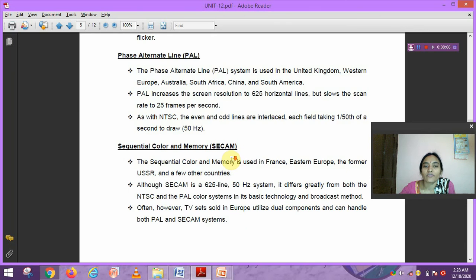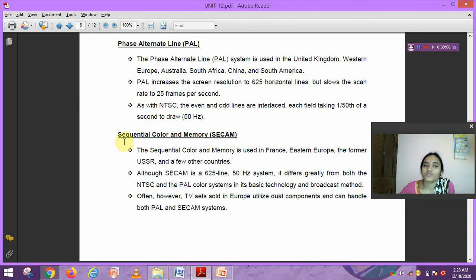Next we discuss SECAM. SECAM stands for Sequential Color and Memory. It is used in France, Eastern Europe, the former USSR and a few other countries. Although SECAM is a 625 line, 50 Hz system, it differs greatly from both the NTSC and PAL color systems in its basic technology and broadcast method.